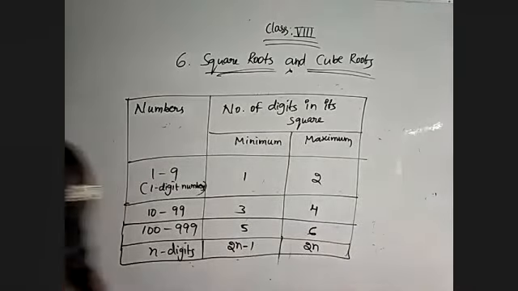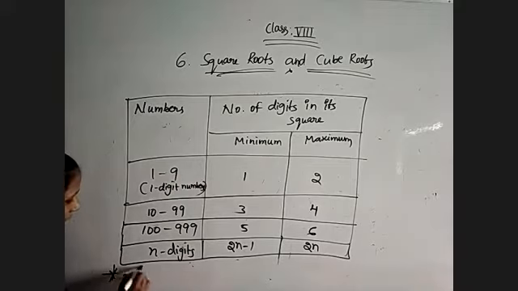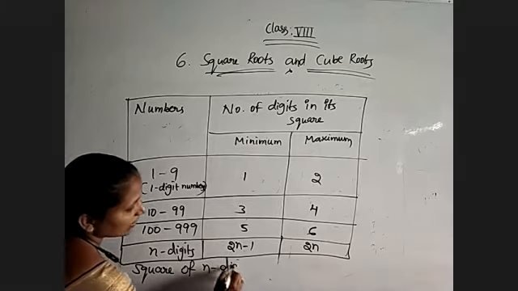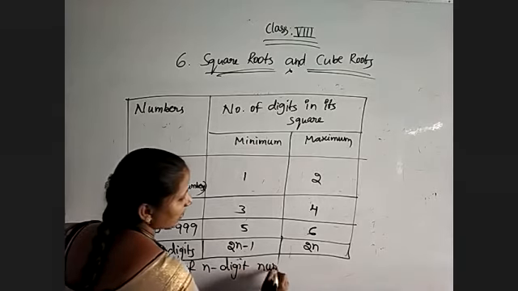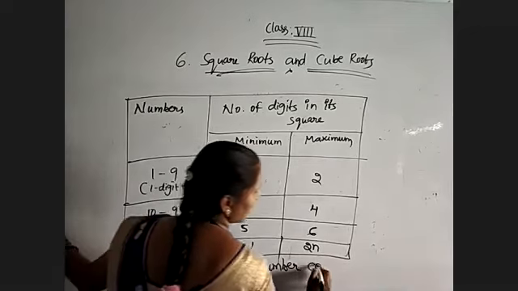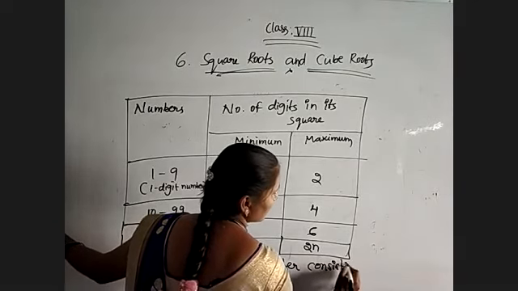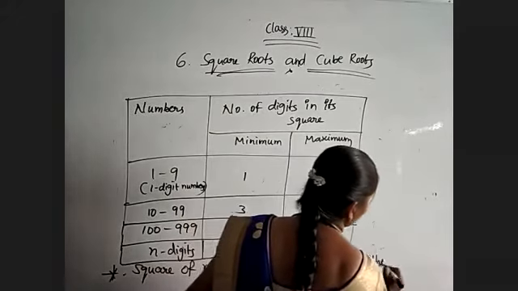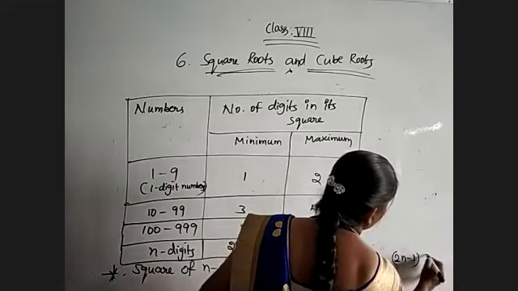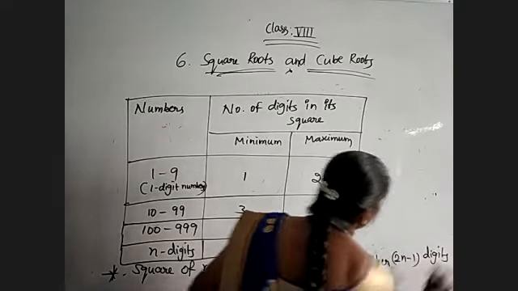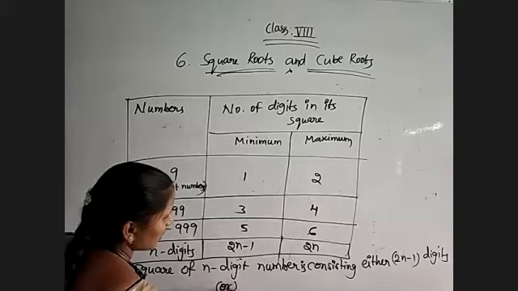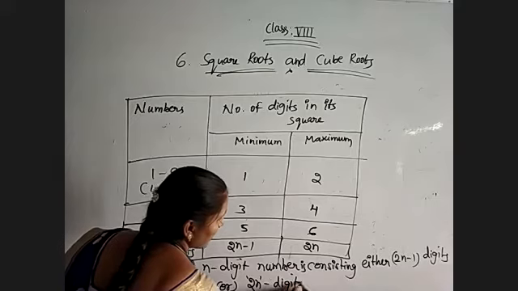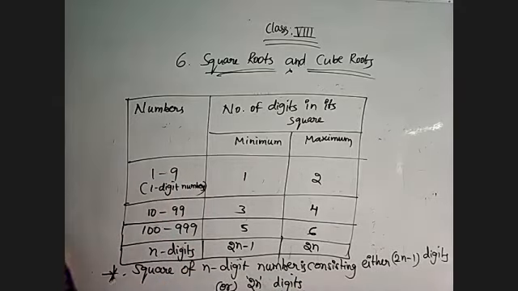So here the final statement is: the square of an n-digit number consists of either 2n minus 1 digits or 2n digits. Okay.